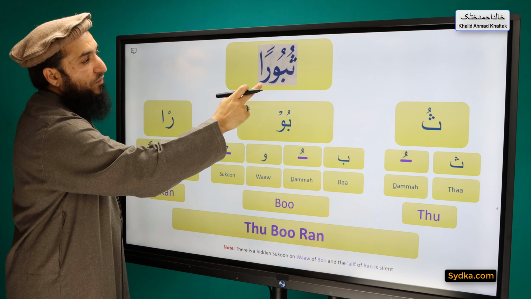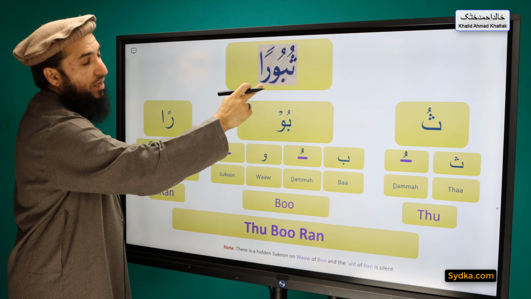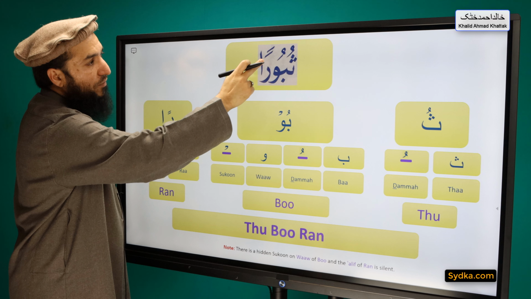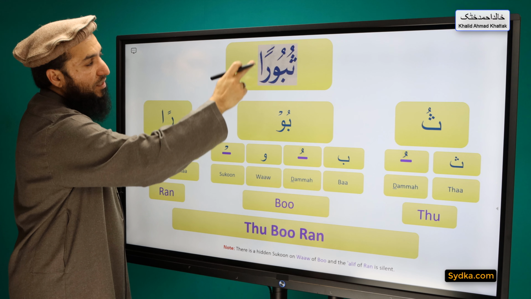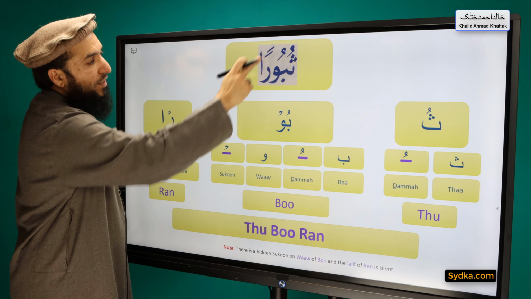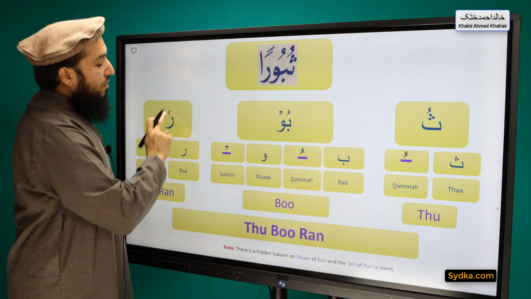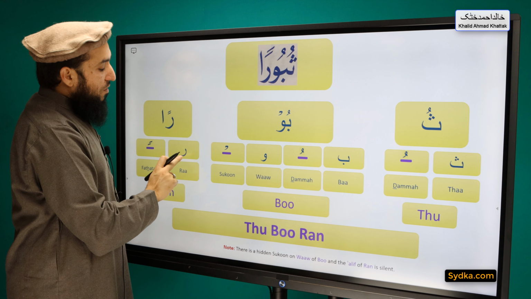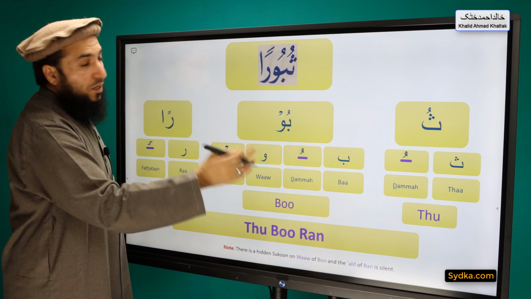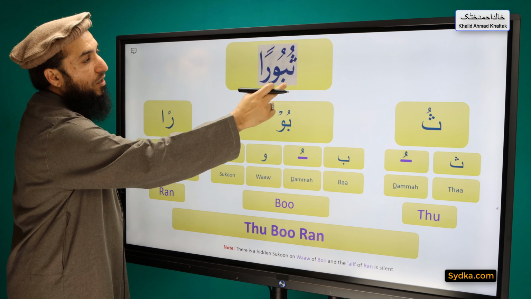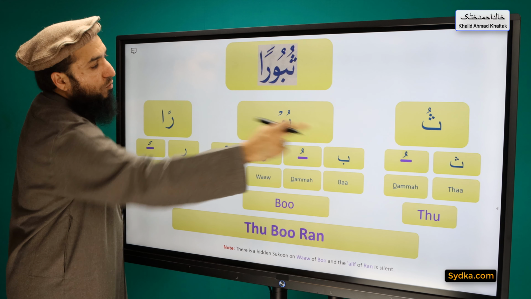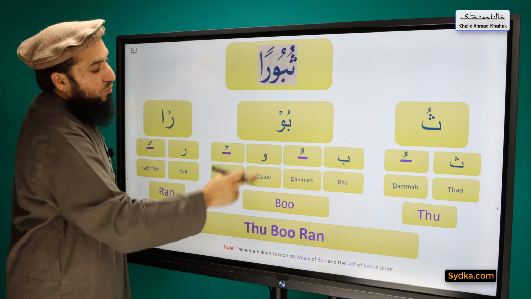The next syllable we have is ra fathatain run. Ra is heavy in this case, it has fathatain on top of it, it is followed by alif, and this alif is silent. Ra fathatain run, ra fathatain run. Combining all 3 syllables we have thuburan thuburan thuburan.